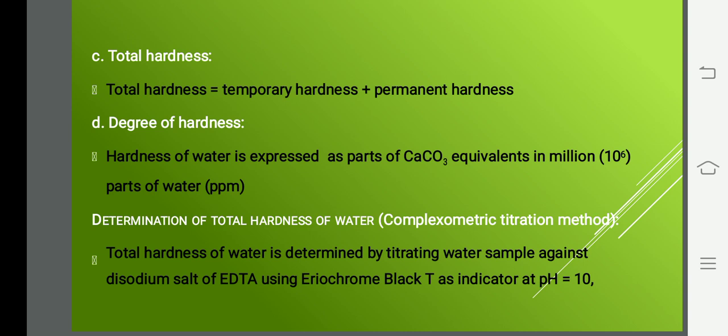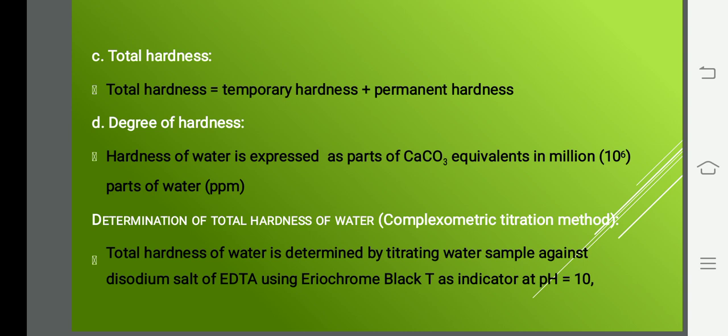This is what we have done in our lab. Total hardness we did in the lab in the first year; you can recall it. We call it complexometric titration. The method is said to be complexometric titration. As I go through it, you can recall and remember. This is a very simple experiment. So the determination of total hardness of water is done by the complexometric titration method.